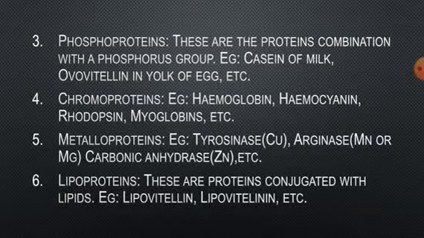However, when the protein portion is denatured, for example by alcohol, the lipid portion can be dissolved out with ether. So lipoproteins are proteins conjugated with lipids. Examples here are lipovitellin and lipovitellinin.